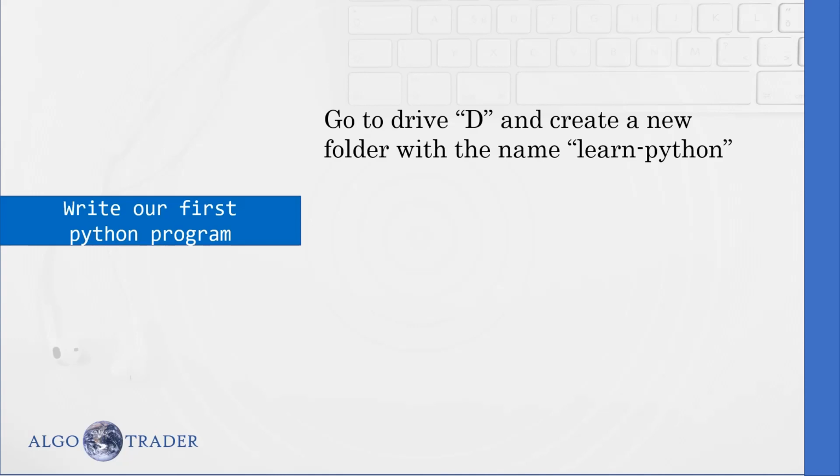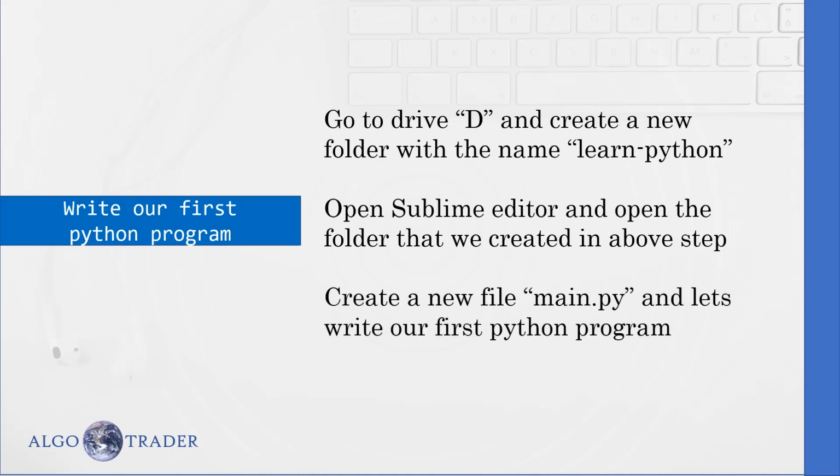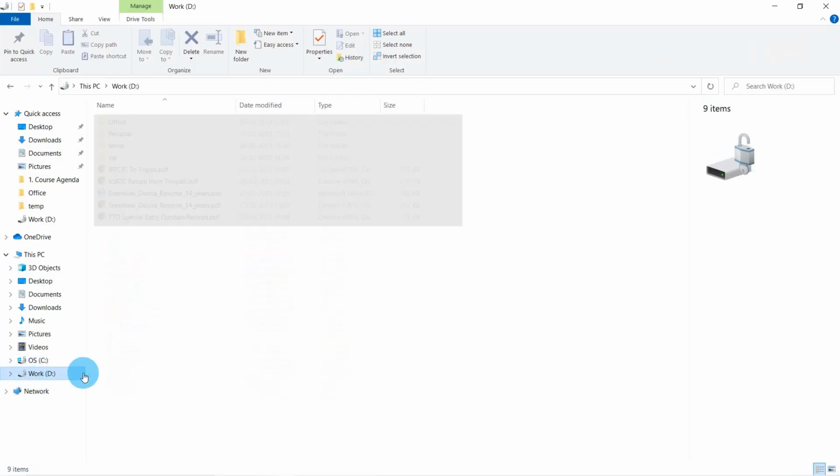In this demo, I am going to create the directory or folder inside D drive. Let's name it learn-Python. After that, we'll open the Sublime editor and open the newly created directory in Sublime editor. Then we'll create a new file main.py inside this folder from the Sublime editor, and then we'll write some sample Python code.